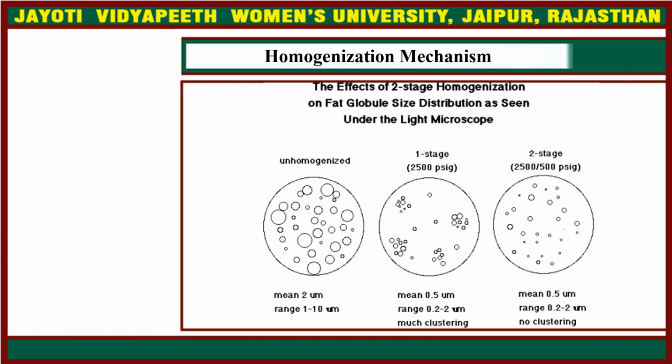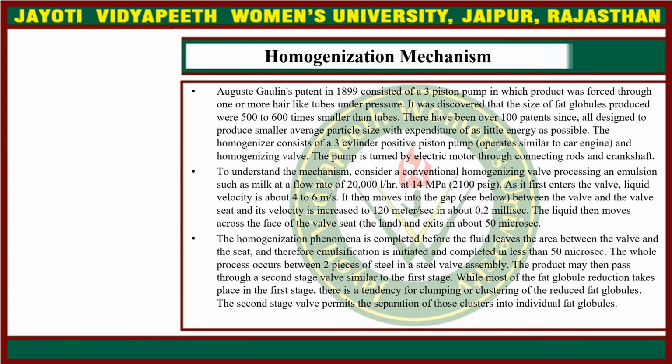This is the homogenization mechanism. There are the effects of two-stage homogenization on fat globule size distribution as seen under the light microscope. That is the unhomogenized milk, and then in the first stage after homogenization the fat globules clump together, and in the second stage the fat particles are dispersed throughout the milk and no clustering is there.